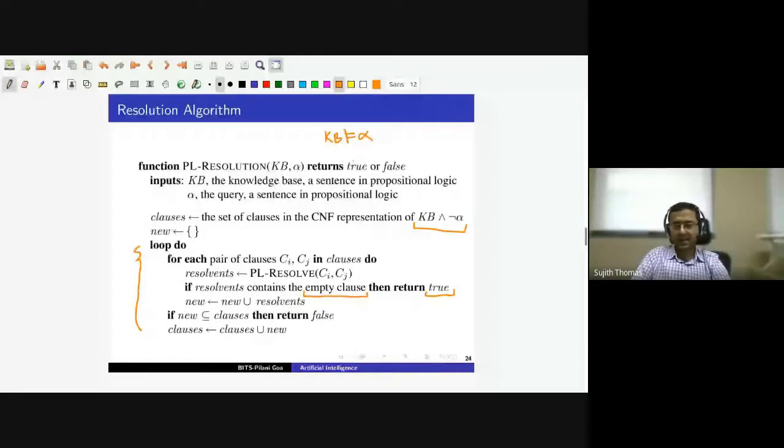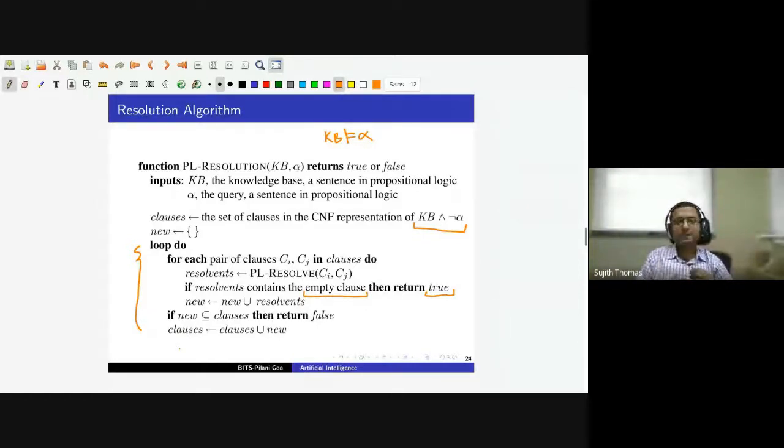Otherwise, we are going to add the resolvents into our set of clauses that we have derived, and we will keep checking whether we are able to derive any new clause.